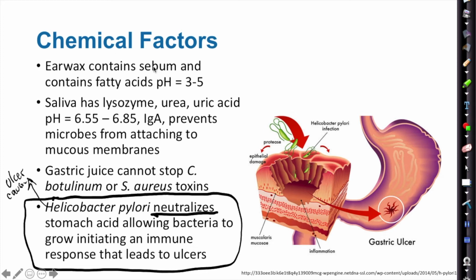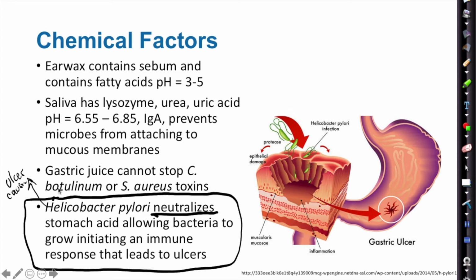So sebum we talked about, the pH is low. Saliva, lysozymes, urea is uric acid, which is a slightly lower pH than neutral. We have IgA on our mucous membranes to prevent microbes from attaching. Gastric juice can't stop botulinum or Staphylococcus aureus toxins because those are impervious to the gastric juice pH.